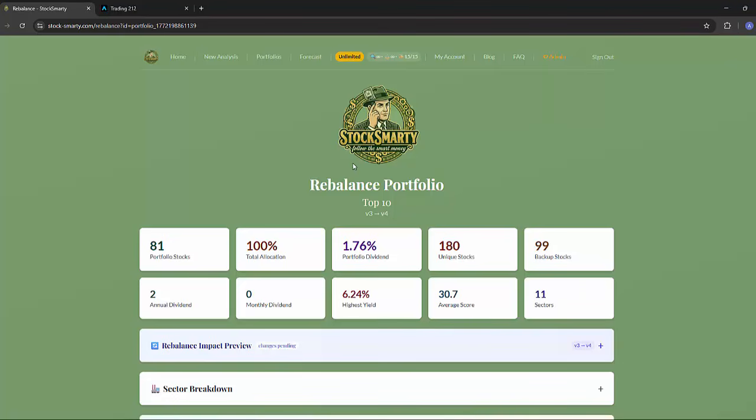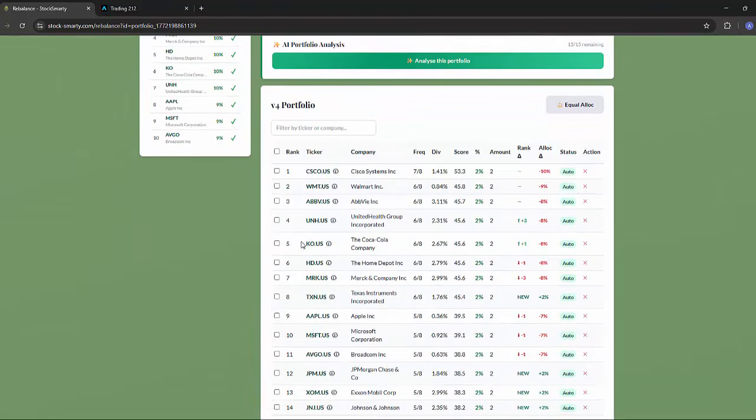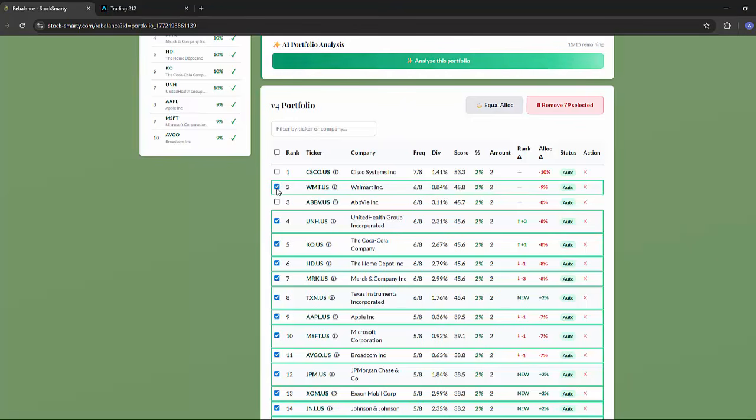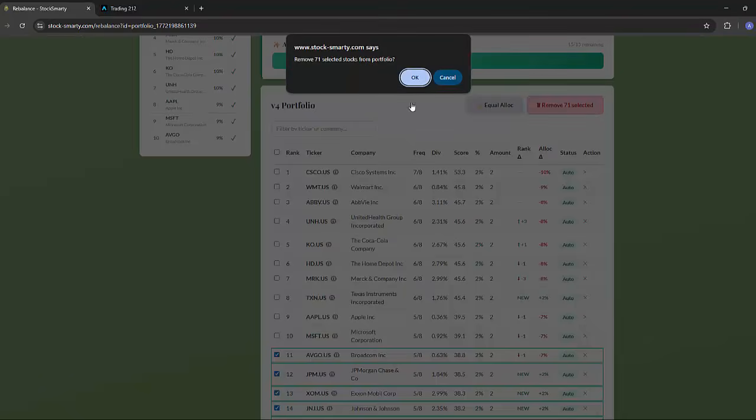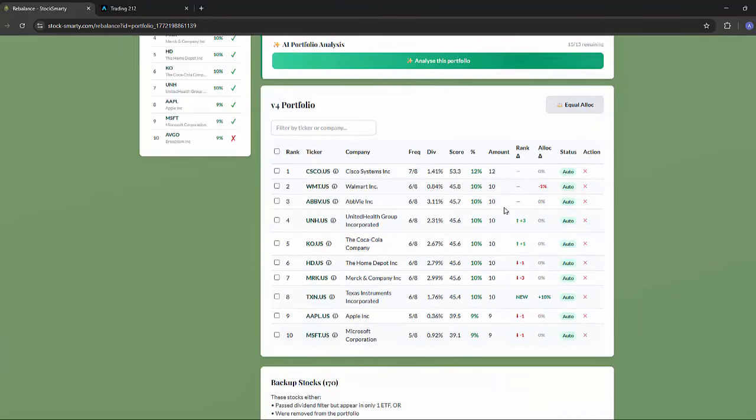So the analysis is run. Obviously this is my top 10 portfolio, but the analysis will be done on all stocks within the ETFs via the criteria I've given it. So it's returned 81, but I'm not interested in 81. I just want to know what the top 10 are. So what I will do is I will select all, and I'll just unselect the top 10, and then what that will give me is the 10 strongest stocks, or the stocks where there's most alignment between the different ETFs. So if I remove 71 stocks, that gives me my top 10.